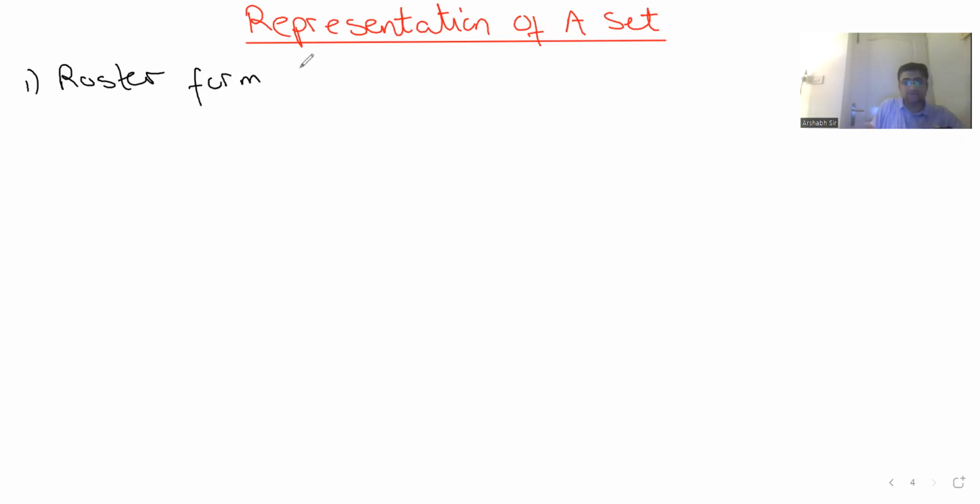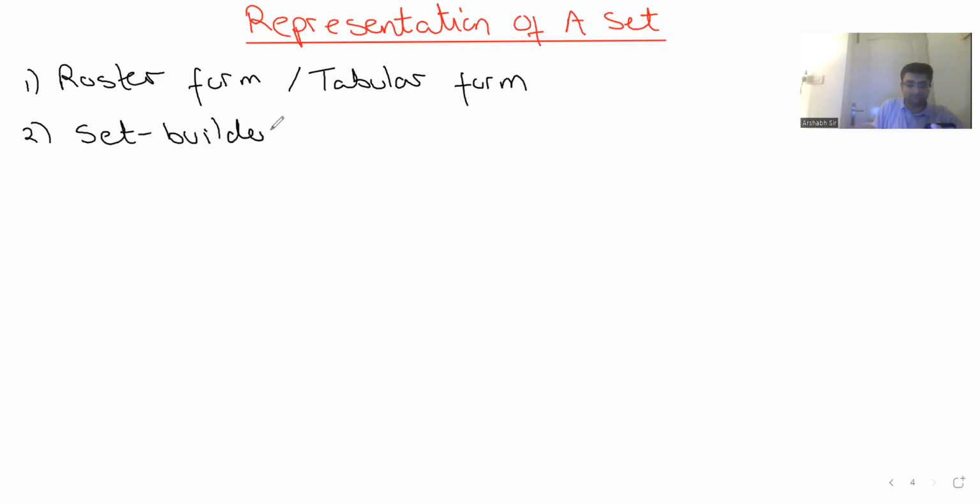This is also known as tabular form. And the second way is known as set builder form. So now we'll discuss both these things one by one. All right. So let's first start with the roster form.